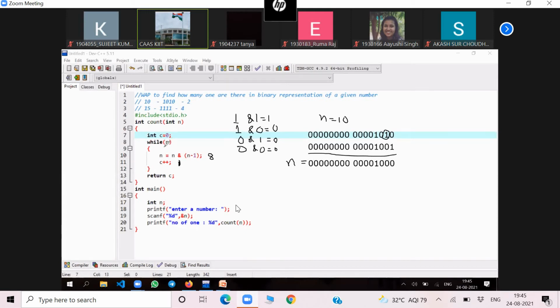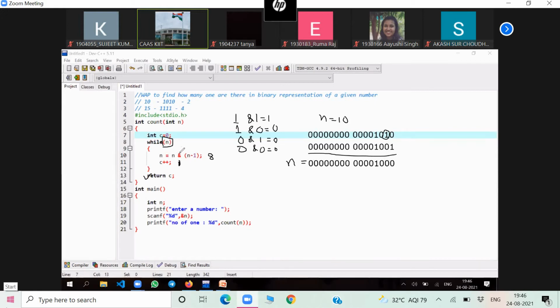While n means what here? Till n is not equal to 0, the loop will continue. When n value will be 0, while 0 will be false, it will come to this statement. Return c. But n value is 8. So while 8, any non-zero number is true. Remember, any non-zero number is true. So while 8 is true, again it will enter here.